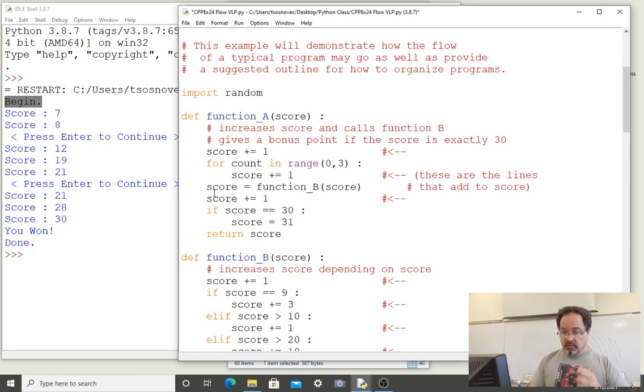The next line is score is equal to a function call. So we have a redefinition of score again, but first score is going to be redefined, but we're going to go into the function b and also send function b the current value of score. So the flow of the program skips now to function b.